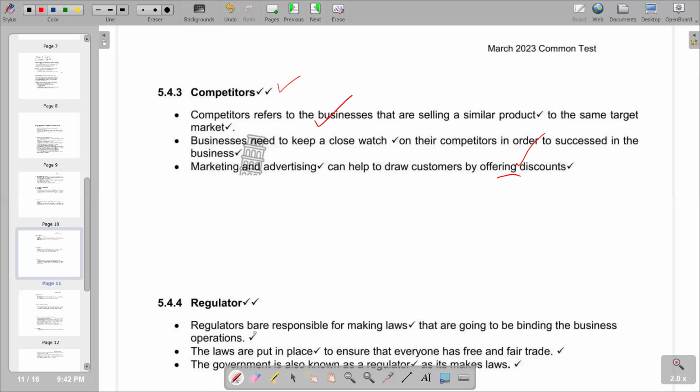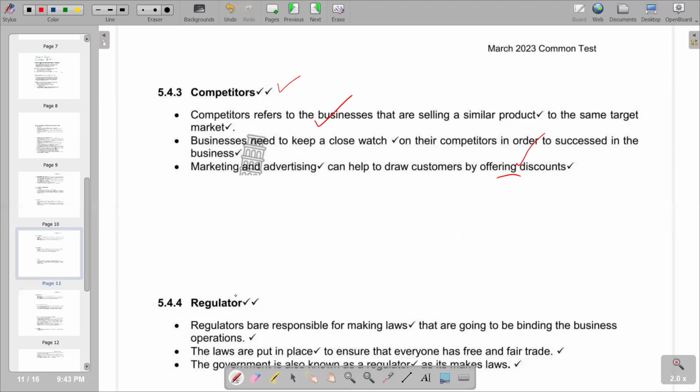Then our next point, we've got regulators. Regulators make laws, and a regulator is described as a body that supervises a particular industry or business activity.